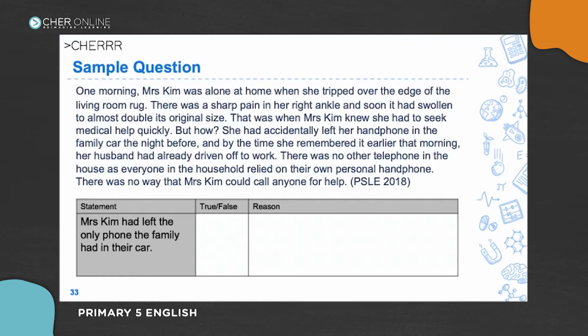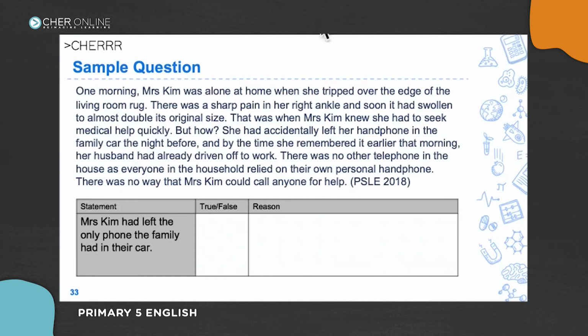So if this was the passage, one morning, Mrs. Kim was alone at home when she tripped over the edge of the living room rug. There was a sharp pain in her right ankle, and soon it had swollen to almost double its original size. That was when Mrs. Kim knew that she had to seek medical help quickly. But how? She had accidentally left her handphone in the family car the night before, and by the time she remembered it earlier that morning, her husband had already driven off to work. There was no other telephone in the house, as everyone in the household relied on their own personal handphone. There was no way that Mrs. Kim could call anyone for help.